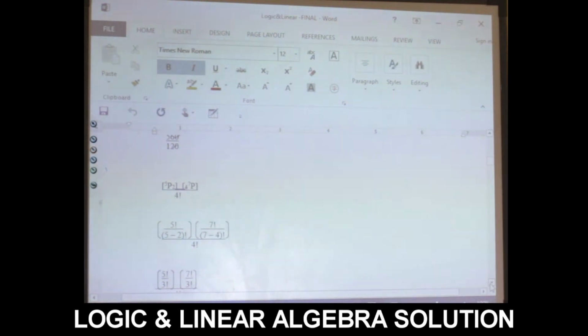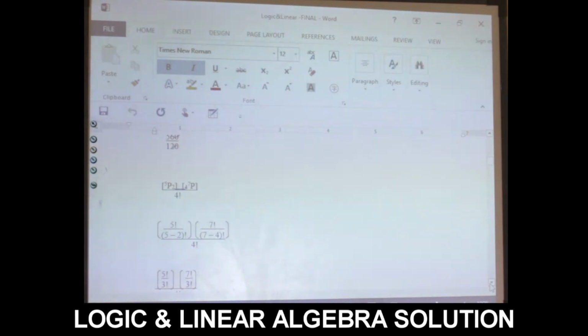Now, look at this. We have 4 factorial divided by 5 permutation 2 and 7 permutation 4 divided by 4 factorial. It is very simple. As you all know, according to the formula that I said earlier, permutation is n factorial over n minus r factorial. Then we have 5 factorial divided by 5 minus 2 factorial, and we have 7 factorial divided by 7 minus 4 factorial. Here we have 5 factorial over 3 factorial, 7 factorial over 4 factorial.